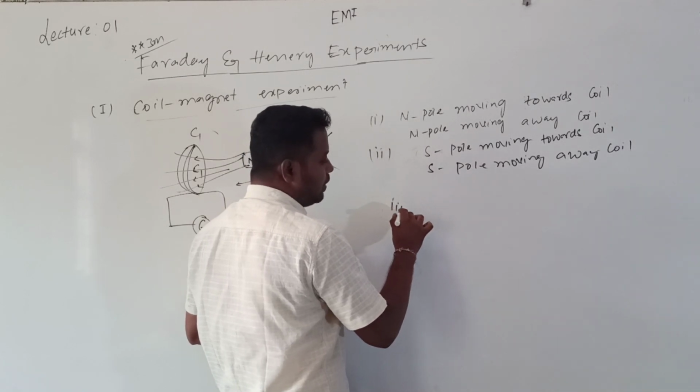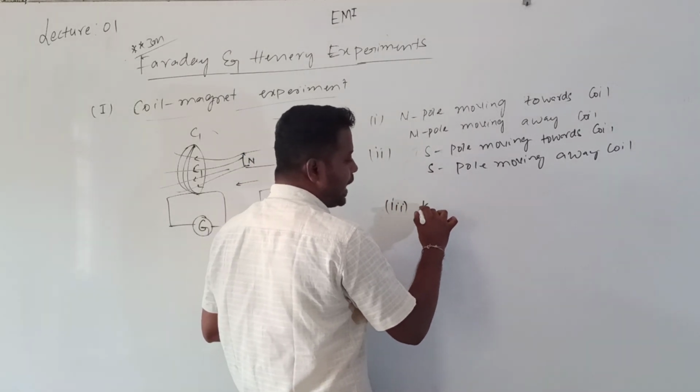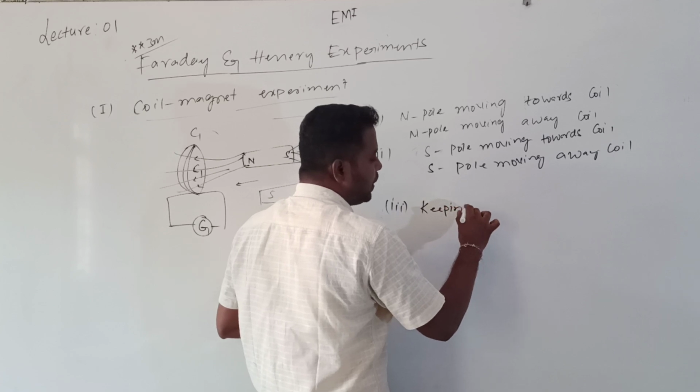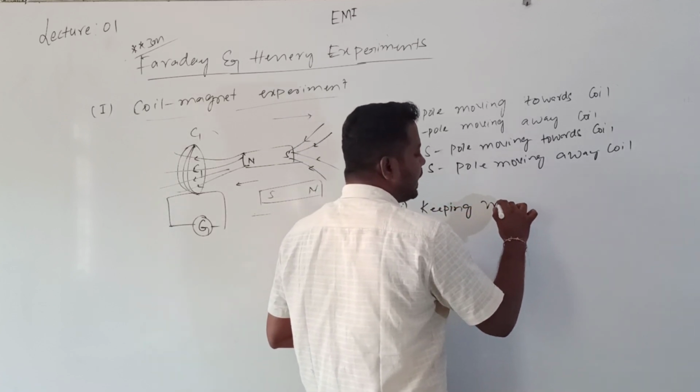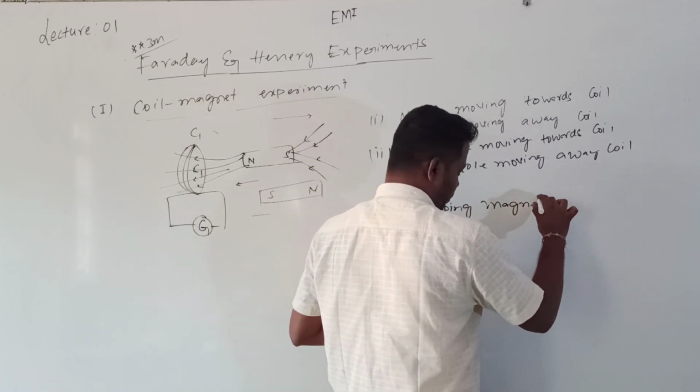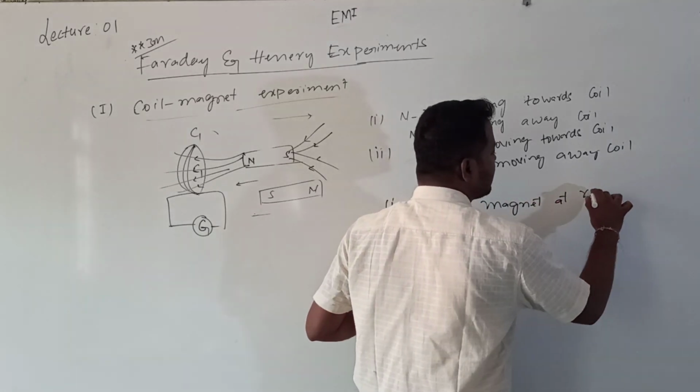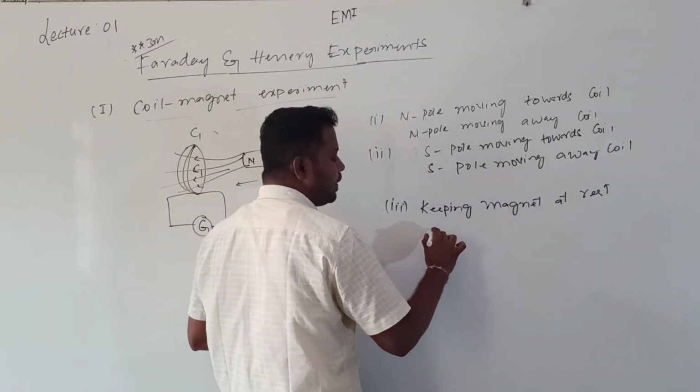And what about the third one? In the third one, by keeping which one at rest? Keeping the magnet at rest. And which one is moving?